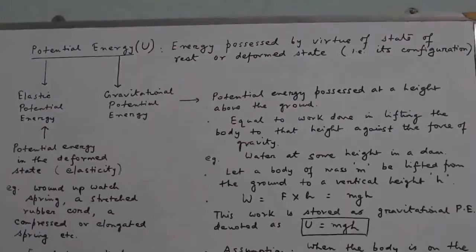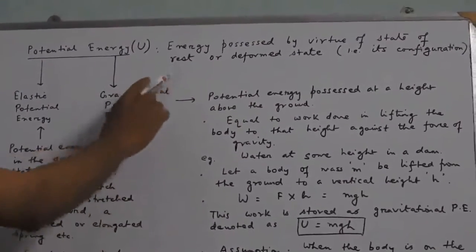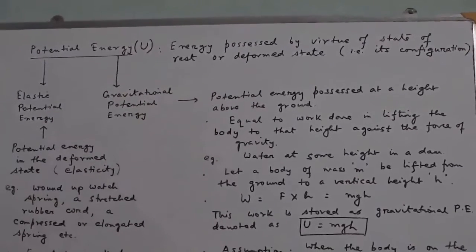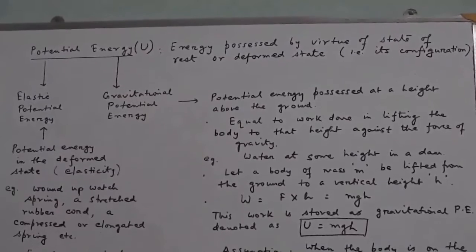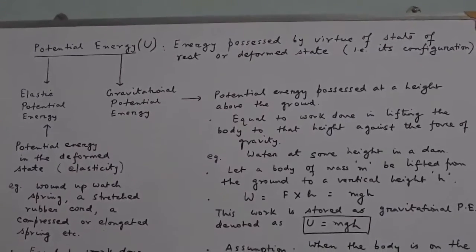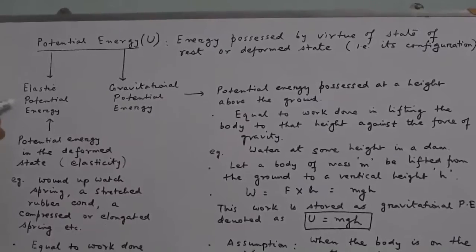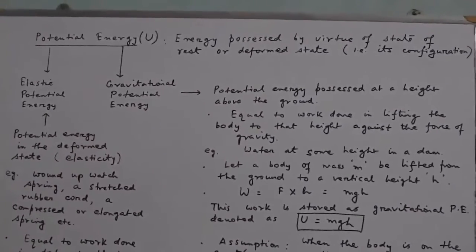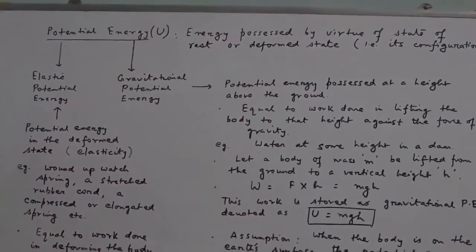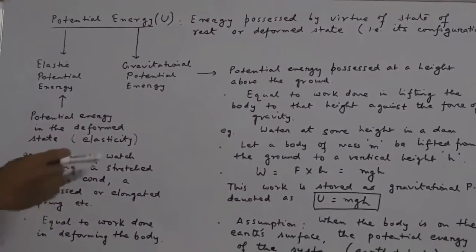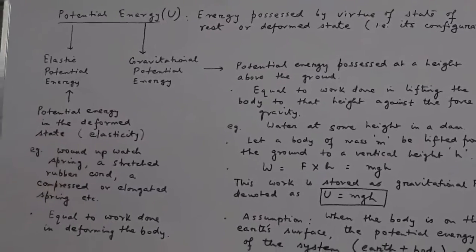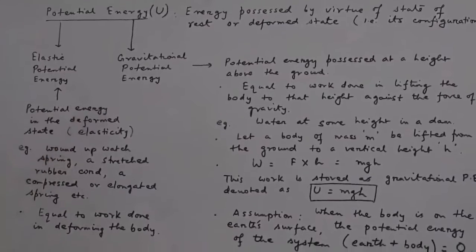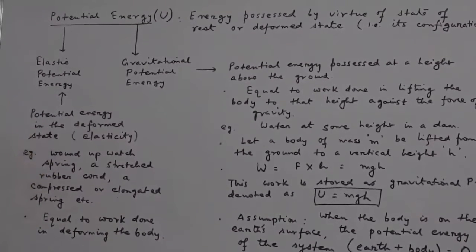So the energy, not only in the state of rest but also in the state of deformation, will be defined as potential energy. There are various forms of potential energy, for example, elastic potential energy and gravitational potential energy. The elastic potential energy is due to a property called elasticity of the body, and thereby you can say that the elastic potential energy is the potential energy that the body will possess in its deformed state.